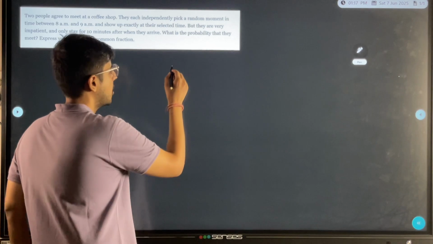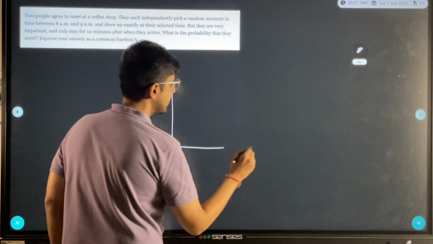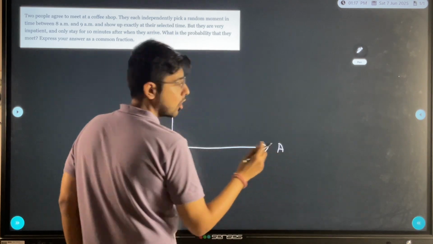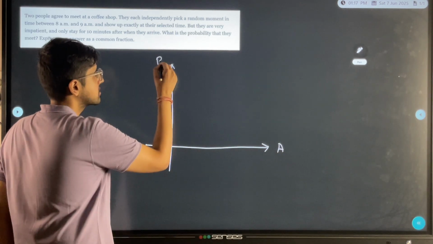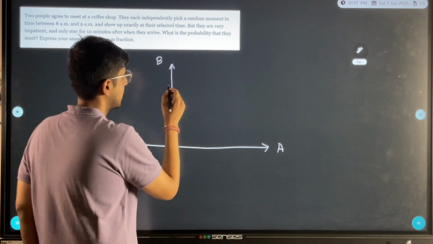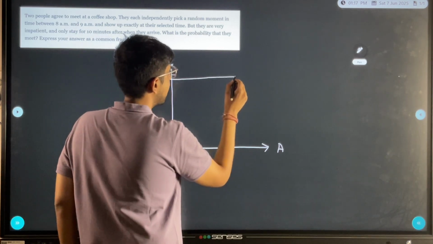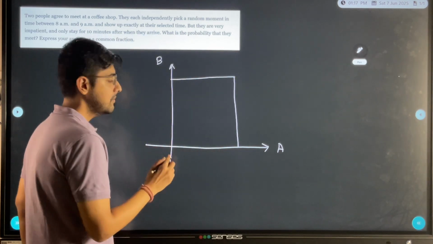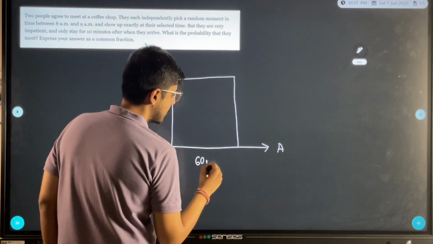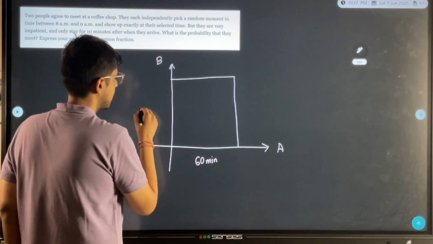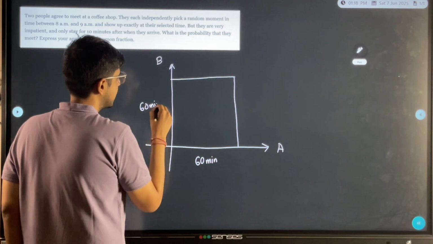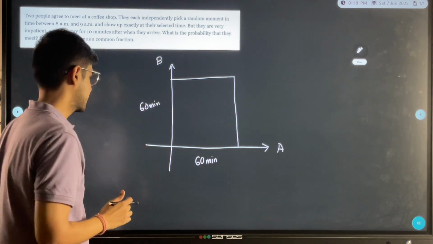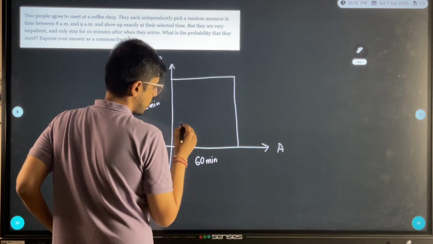Alright, what I can do is, I can draw a graph denoting person A on the x-axis and person B on the y-axis. I am going to draw a square of 60 by 60 where 60 minutes and 60 minutes is the time window for A and B. Now what this means is, if there was a point here,